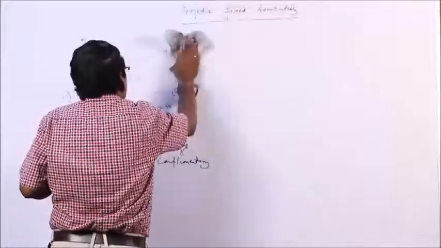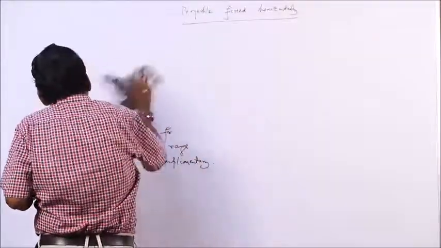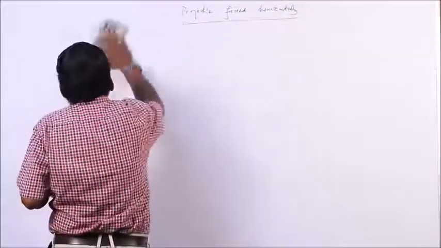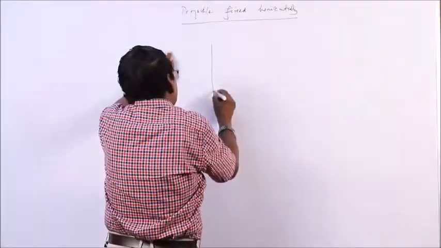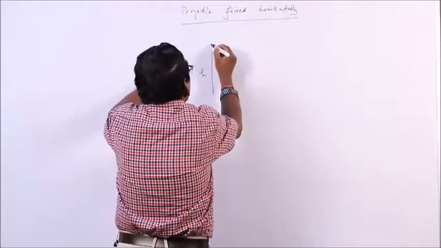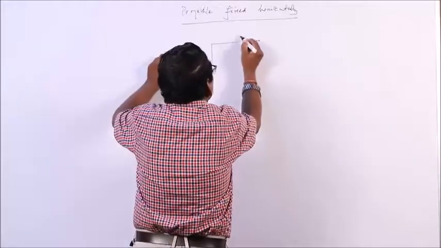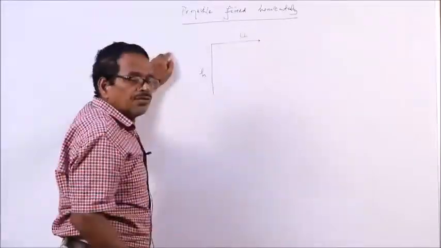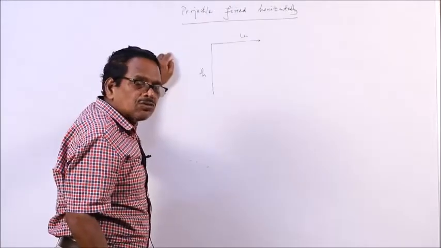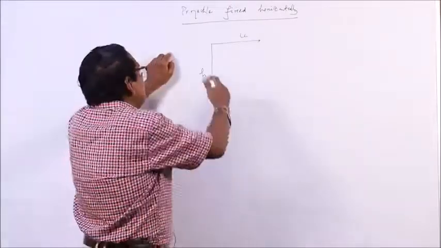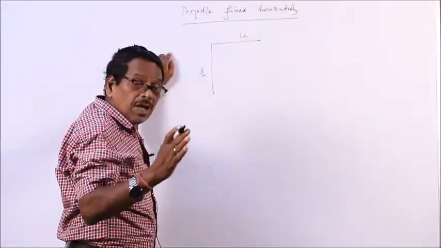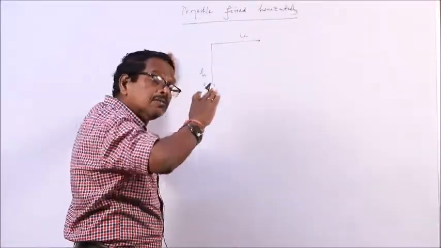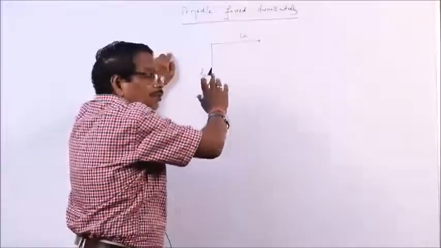So, let us take a projectile and fire it from a height h with velocity u in the horizontal direction. In this case, the projectile will fall to the ground, but will reach the ground at some distance from the point of projection.